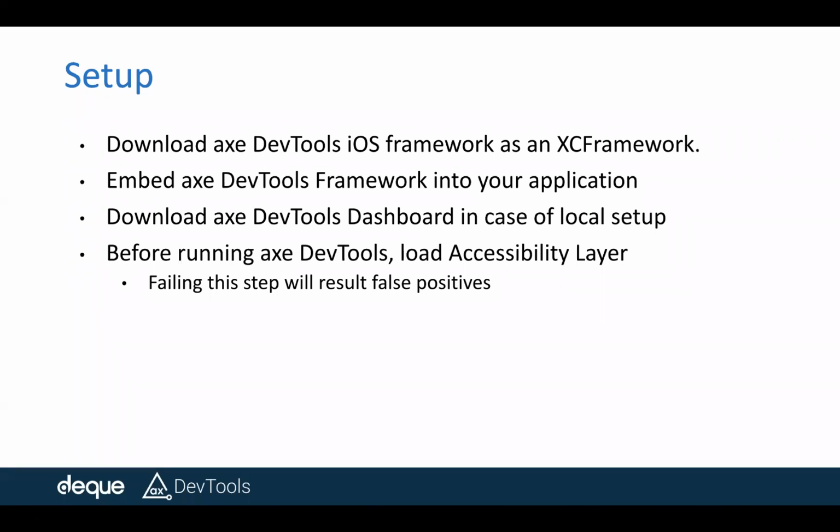That's all required. And one prerequisite before you run the Axe DevTools API is that you have to load the accessibility layer by opening the accessibility inspector that comes as part of Xcode. Failing this step will result in false positives, because there is a technical limitation wherein without the inspector our API is not able to retrieve some of the accessibility related properties of your app. It's really a platform level limitation, nothing to do with our API. That's the reason this is there.